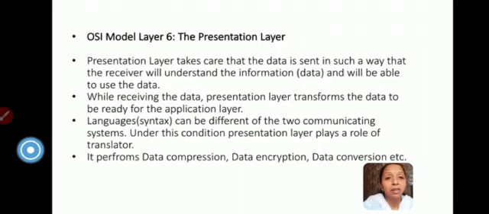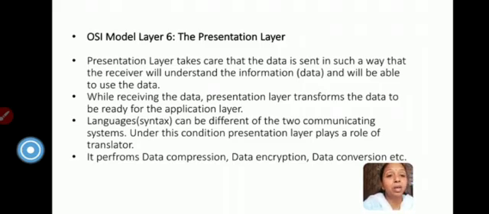That means data compression. Likewise, if you are sending one MB of data to another computer, what I can do is compress the data and send it over the network. So the network takes less time to receive it, and fewer resources are used. Also data encryption, like I told you before, like encoding, data encryption is another category of data security.